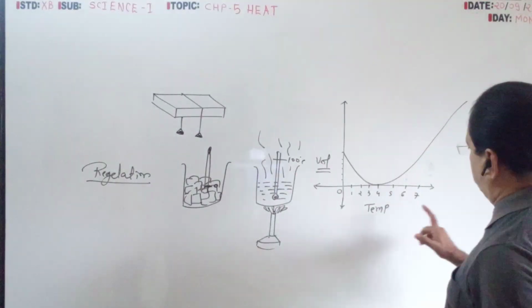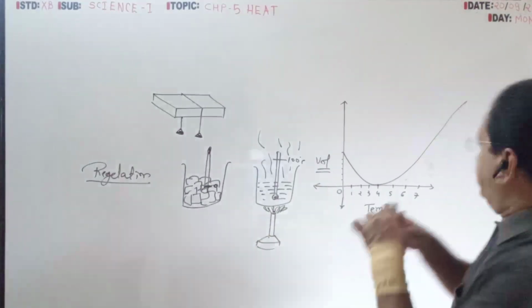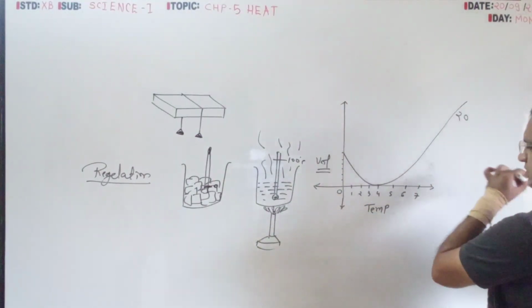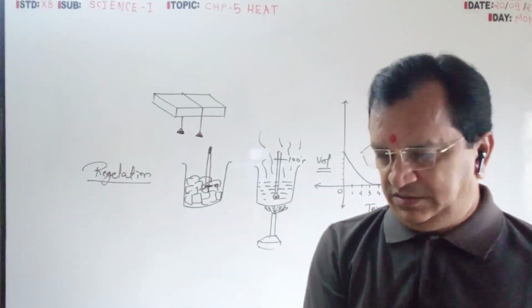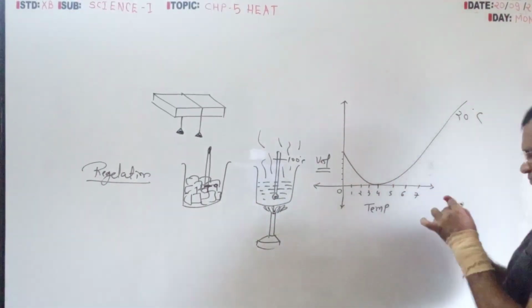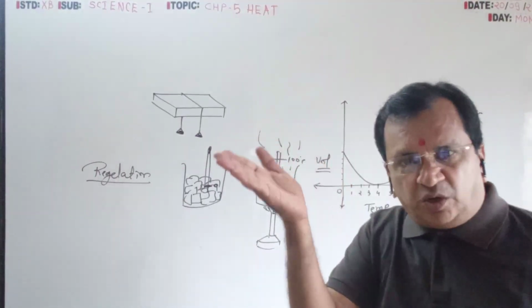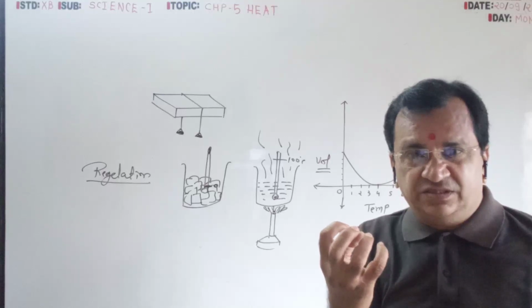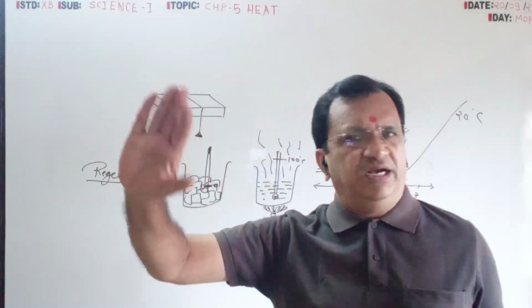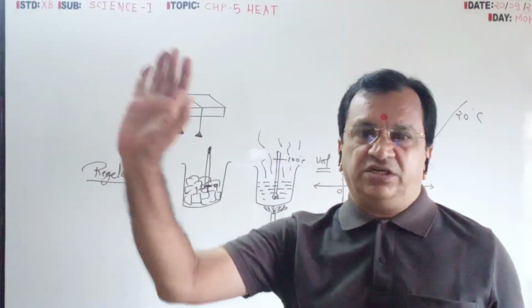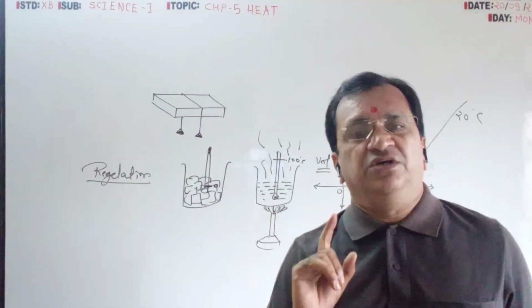Suppose it is at 20 degrees, for example. 19, 18, 17. Slowly the temperature is decreasing, so the volume will also decrease. Like generally solid, liquid and gas: increase the temperature, volume will increase; decrease the temperature, volume will also decrease.